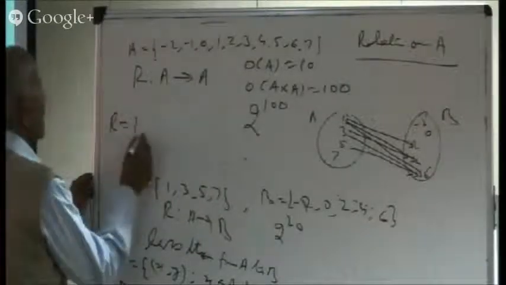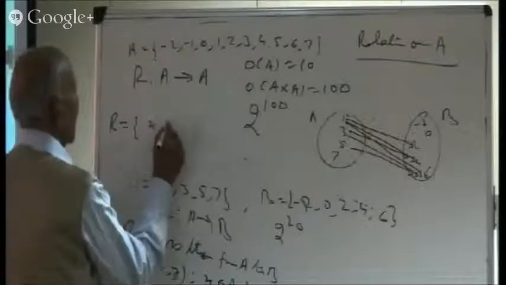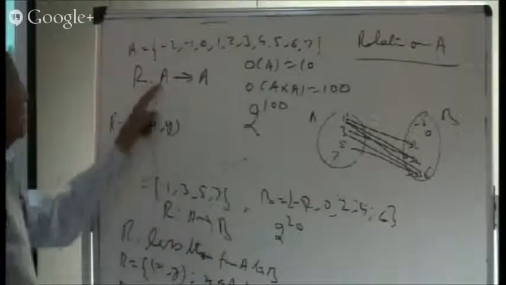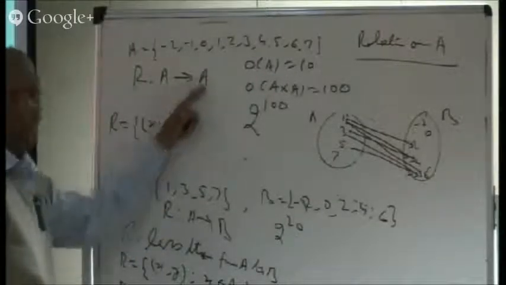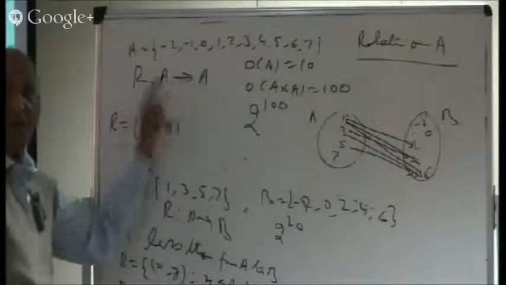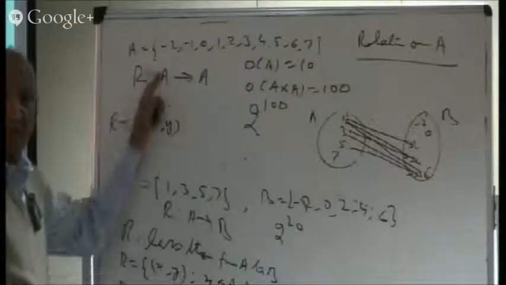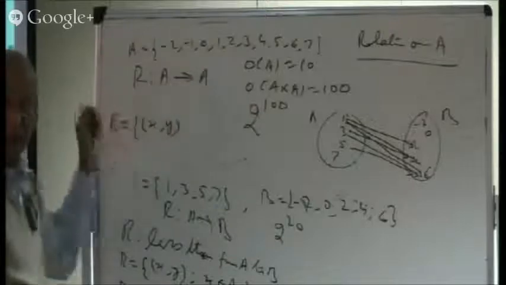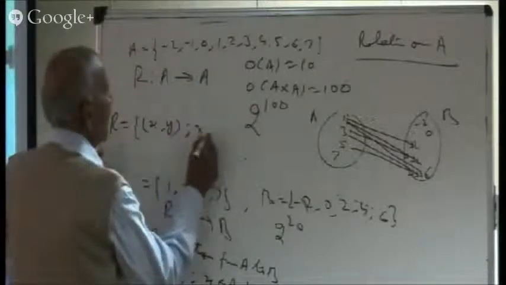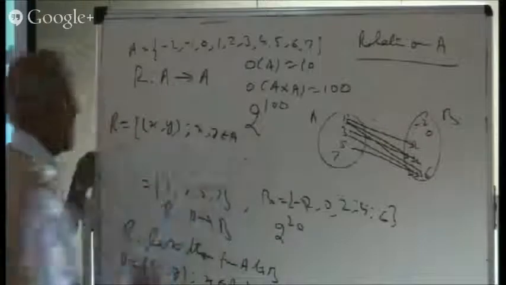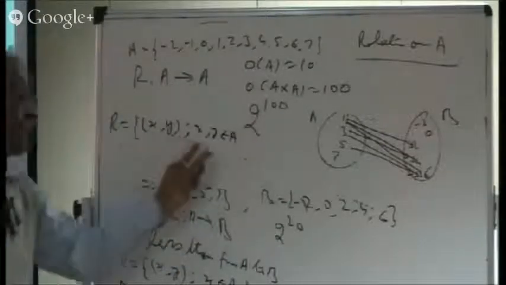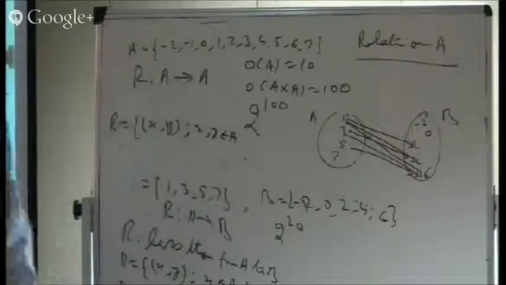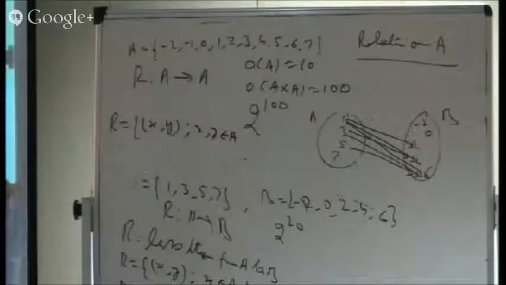So here I am writing it in builder form. Let me say (x, y). Now what is this x? X is coming from A, y is also coming from A. Here we are working from A to A. That means x is a member of A, and y is also a member of A. So we can say x and y both belong to A. Even if we don't mention it, it is quite clear when you have already said that we are working from A to A, but it is better to write it, as it gives you a better idea.